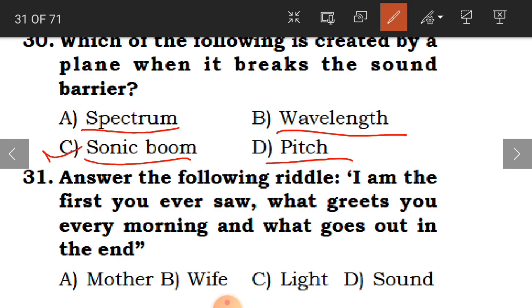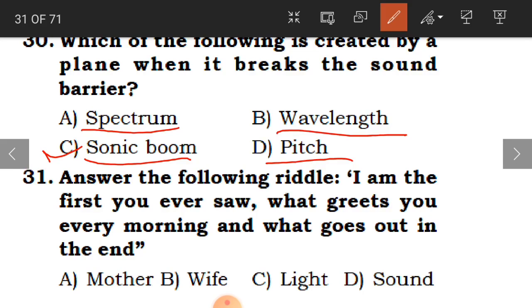The 31st question is, answer the following riddle. I am the first you ever saw. What greets you every morning and goes out in the end? What is it, children?